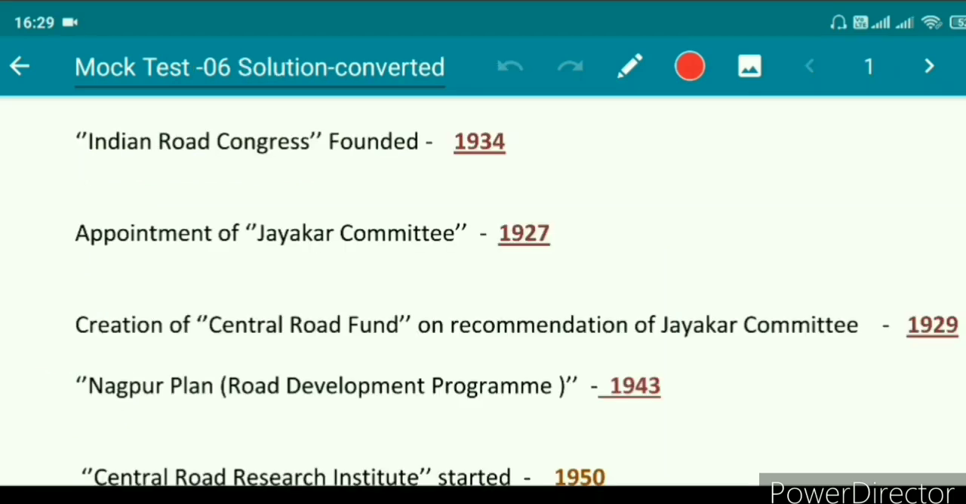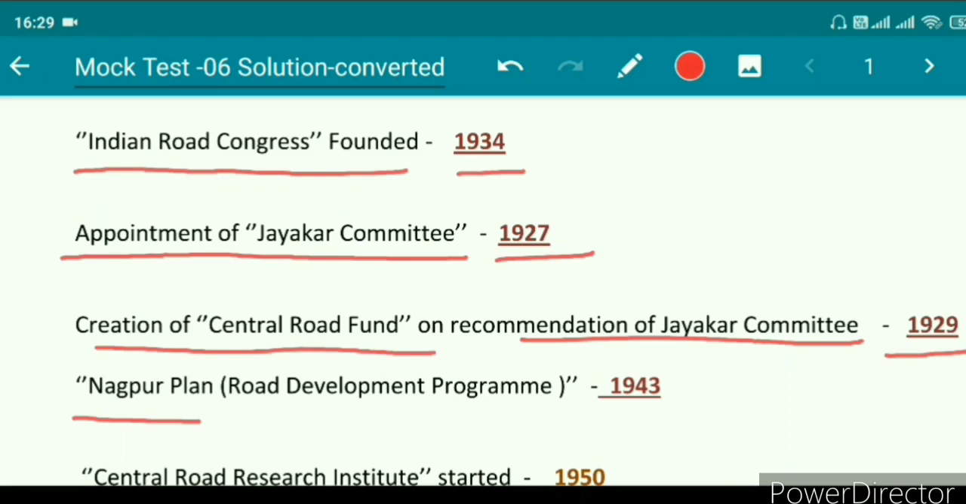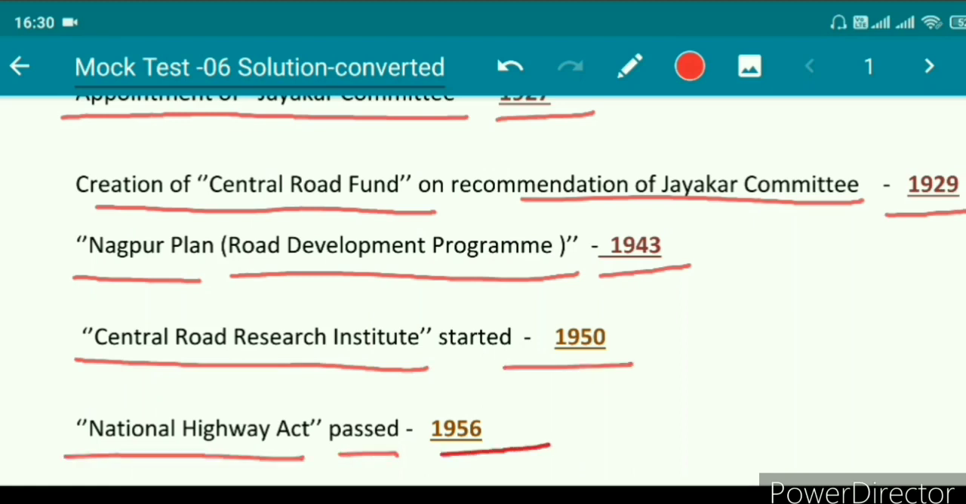Some other important years which you also need to remember: Indian Road Congress, which was founded in 1934. Appointment of Jaikar Committee, which happened in 1927. Creation of Central Road Fund on recommendation of Jaikar Committee, which happened in 1929. Nagpur Plan, which is a very renowned plan and was used as a road development program, created in 1943. Central Road Research Institute, which started in 1950, and National Highway Act, which was passed in 1956.